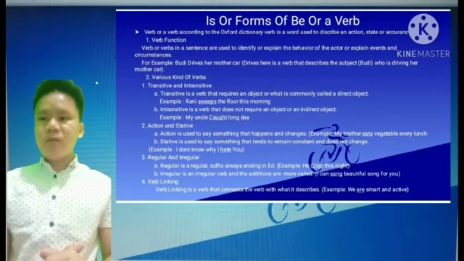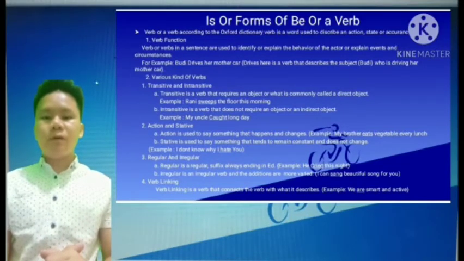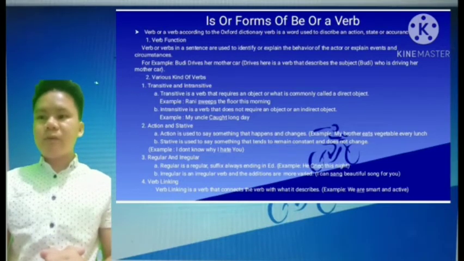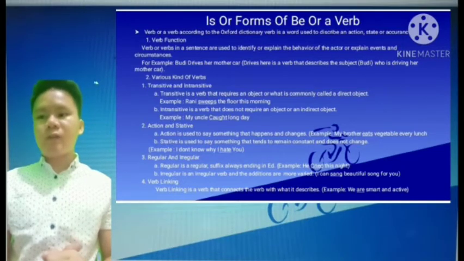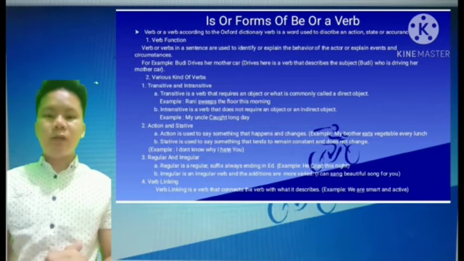Second, is, or forms of be, or a verb. Verb, according to the Oxford Dictionary, is a word used to describe an action, state, or occurrence. First, verb function. Verbs in a sentence are used to identify or explain the behavior of an actor, to explain events and circumstances. For example, Budi drives her mother's car. Drives here is a verb that describes the subject, Budi, who is driving her mother's car.